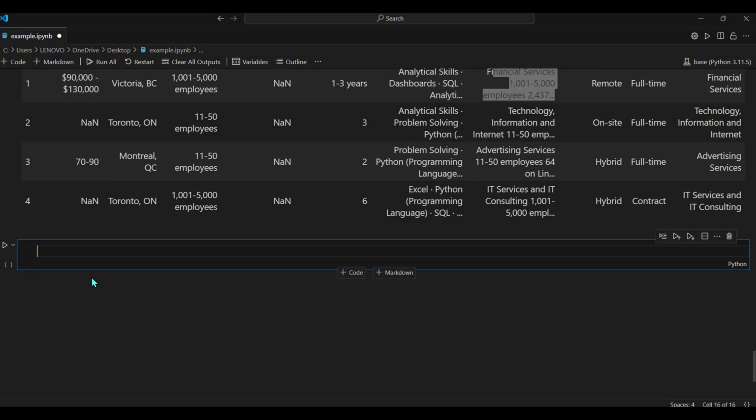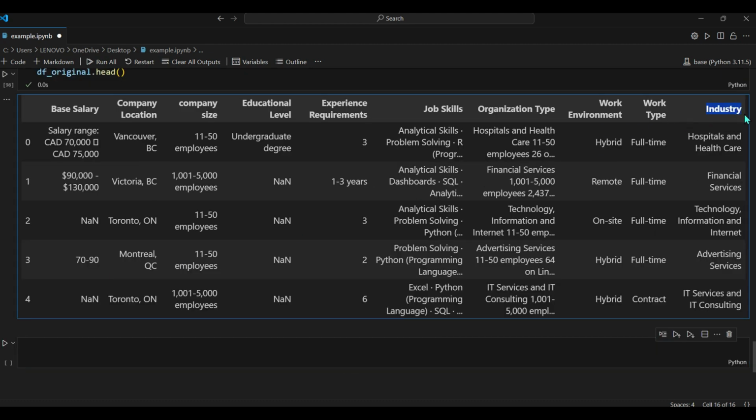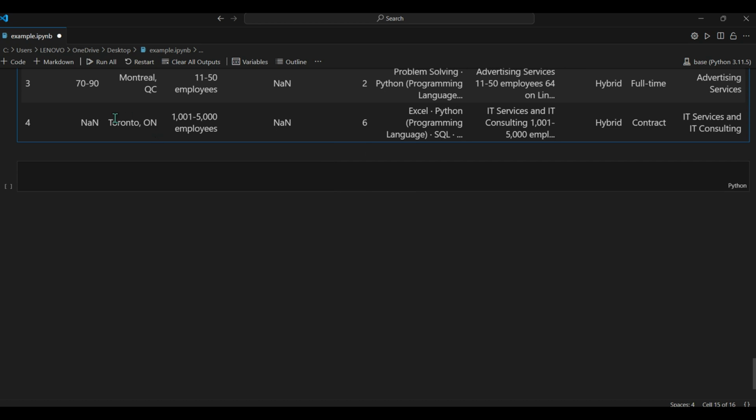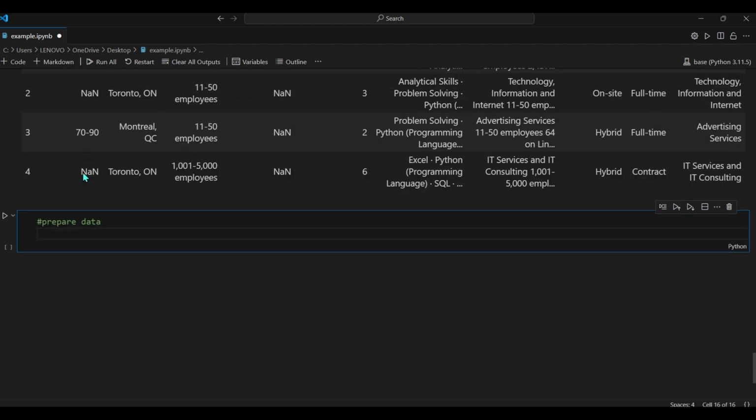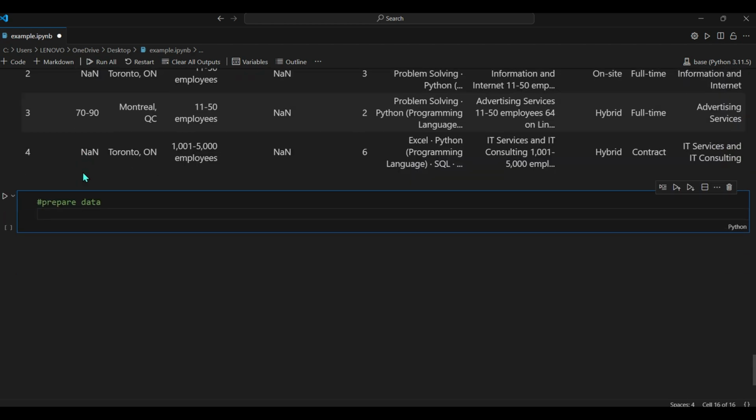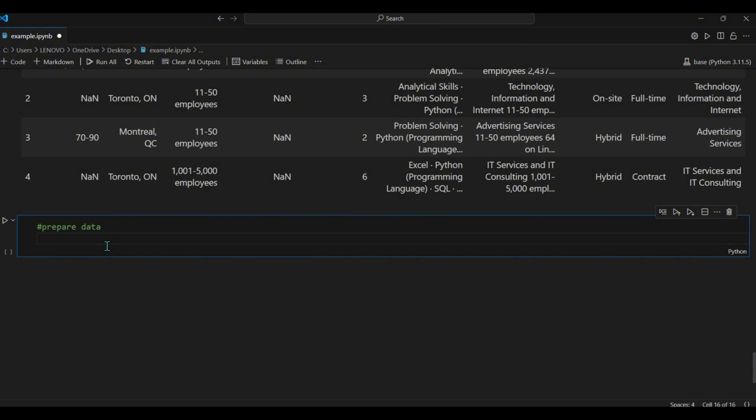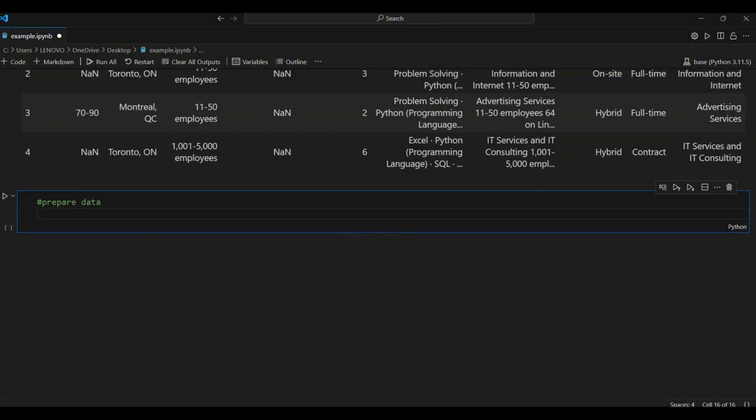Now, the next thing we want to do is create a bar graph to visualize which industries are hiring the most. So we need to prepare the data. In order to create a graph in Python, we need to create temporary data, which will be used for our data visualization.